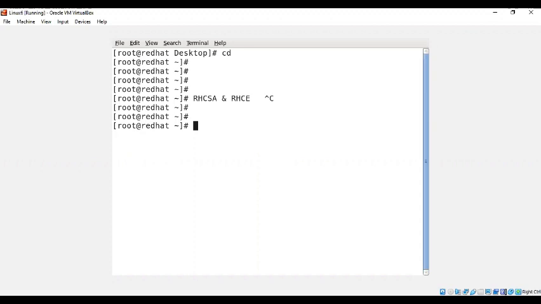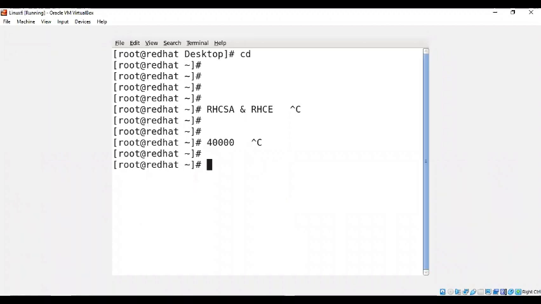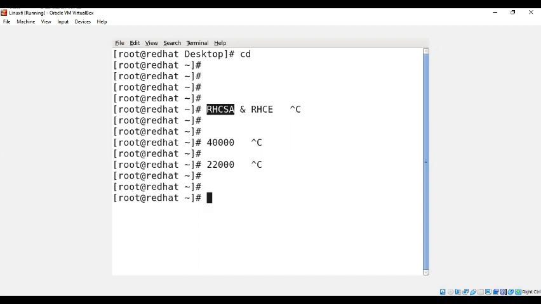Both papers together, the exam fee is going to be 40,000. You have to write both papers in a day. For example, if I write only the first paper today, and after maybe 1 week or 1 month or 1 year I go for the second paper, if you split the exam you have to pay 22,000 for a single paper, which means you are paying 4,000 rupees more overall.